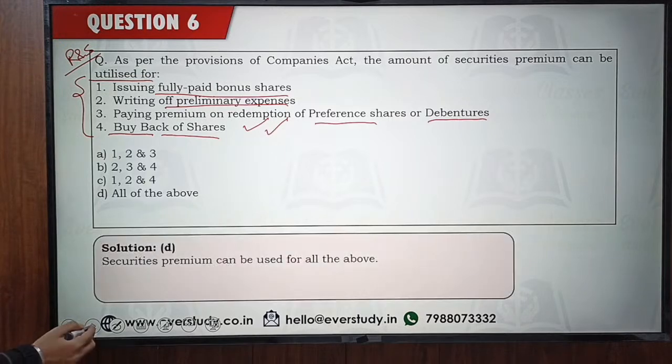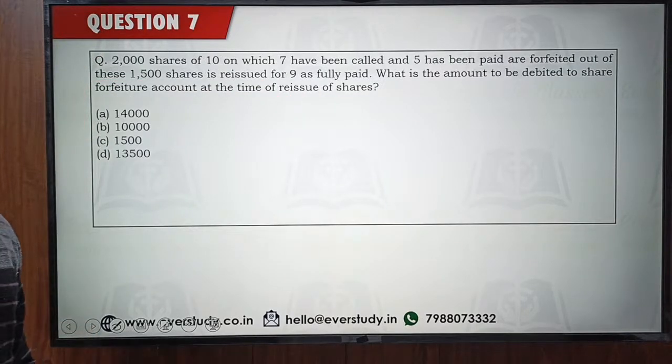Okay, so now let's quickly come to the next question. 2000 shares of 10 on which 7 have been called and 5 have been paid are forfeited, and 1500 shares are reissued at rupees 9, and you have to identify the amount to be debited to share forfeiture at the time of reissue. Right, Shalini. Yes, Venkatesh, underwriting expenses can also be paid out of it.